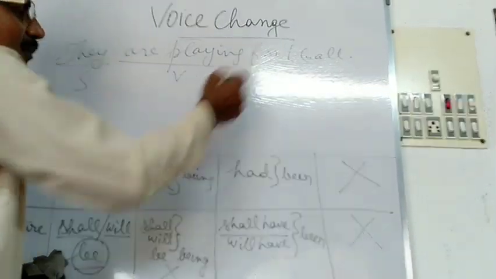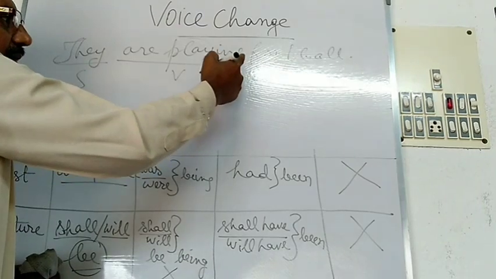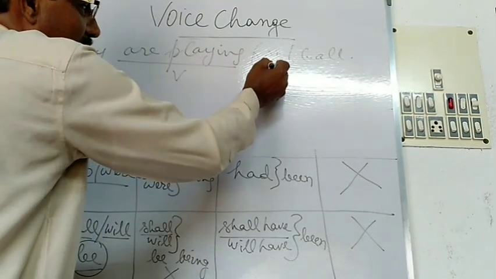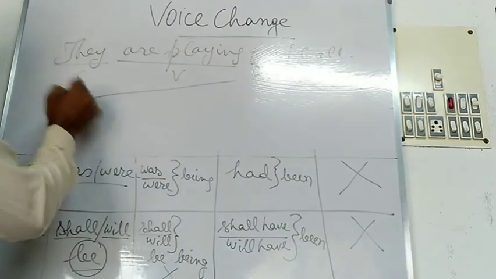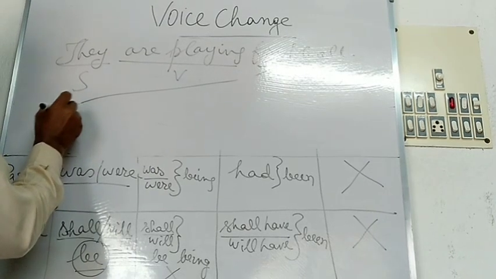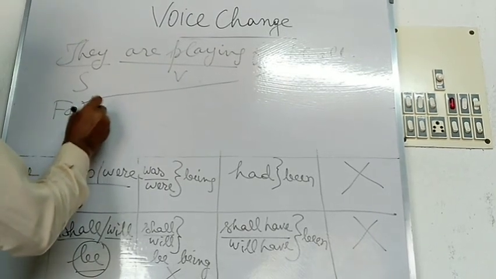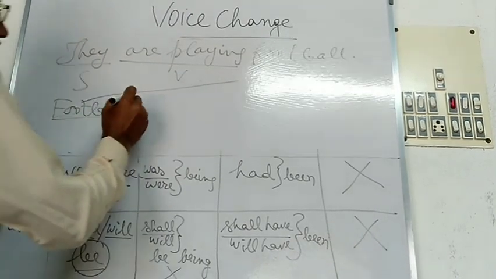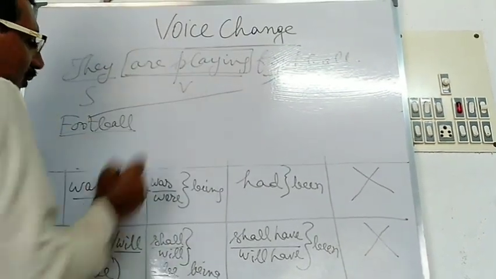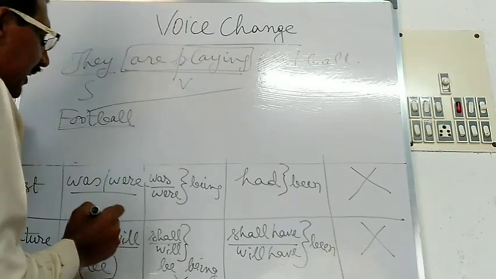So at the time of converting the active sentence into a passive sentence, first you will have to convert the object into the subject in the passive voice. So football will be used at the beginning. Football.